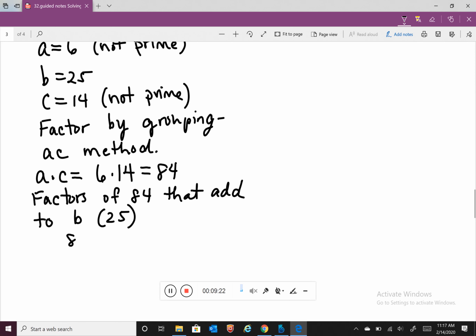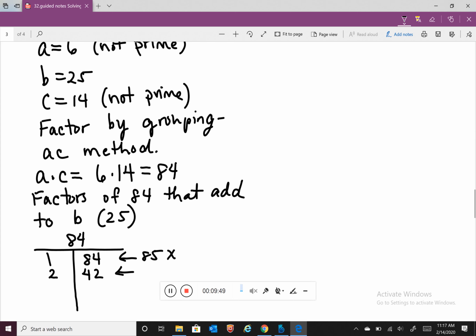So let's start investigating 84. I'm going to go as far away from factors as possible, meaning the farthest is 1 and 84. But that adds to be 85, not 25, so that's not our pairing. Getting closer, 2 and 42.